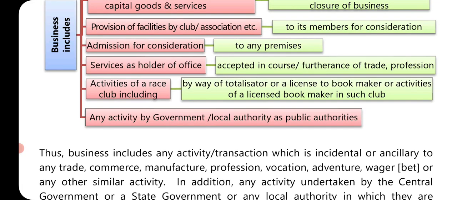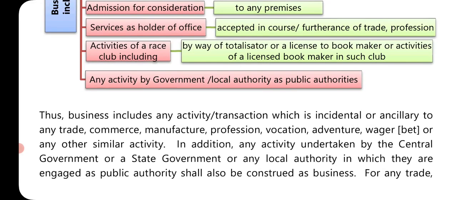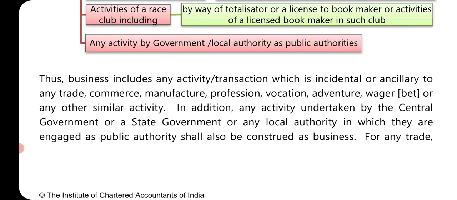Service as a holder of office, accepted in the course or furtherance of trade or profession. Activities of a race club, including by way of totalisator or a license to a bookmaker, or activity of a licensed bookmaker in such a club. Any activity by government or local authority as a public authority. So all these things are business.